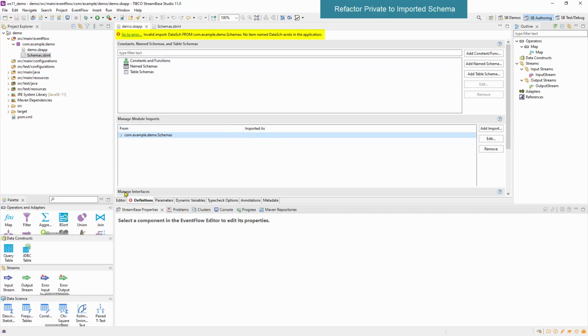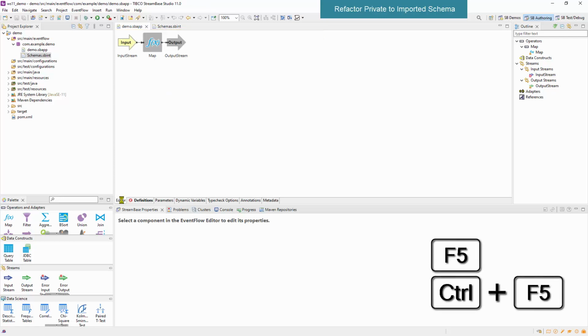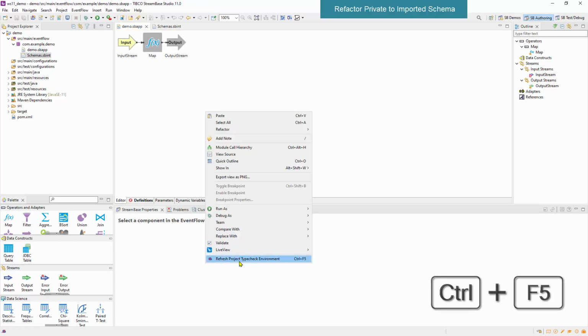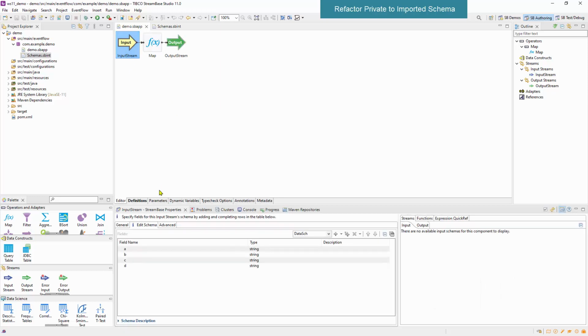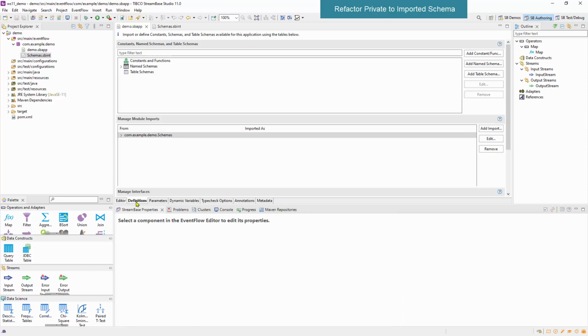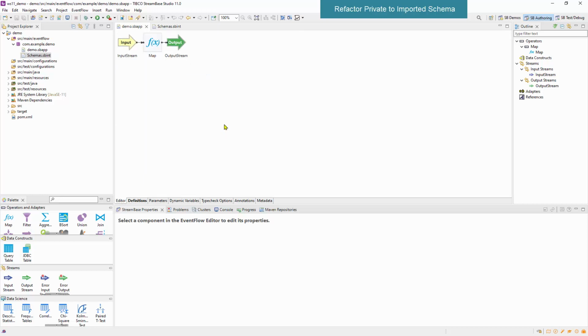Studio briefly says invalid import. No items named data schemas exist in the application. This is a temporary problem. Save your work, hit F5 to refresh, Control F5 to refresh the type-check environment, and Studio is finally caught up. The error has gone away and we have our import, and it's showing up. Studio did catch up with the change. We have successfully moved our private schema into a named schema and our named schema into an import from the SB app to an SBInt.